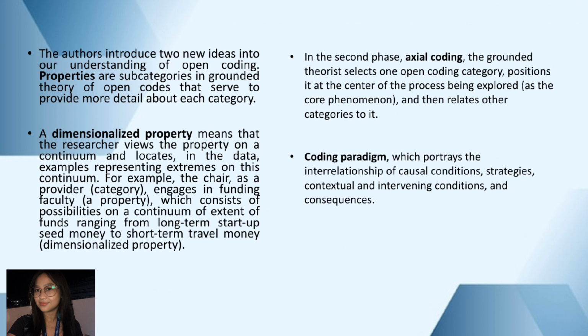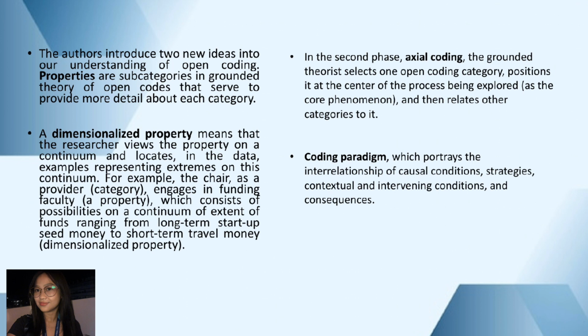The authors introduced two new ideas into our understanding of open coding. Properties are subcategories in grounded theory of open codes that serve to provide more detail about each category. Properties can be seen as subcategories that fall within the umbrella of broader categories identified during open coding. They serve to provide a more nuanced understanding of each category, offering an in-depth, detailed description of the characteristics, traits, or aspects that define a particular category.